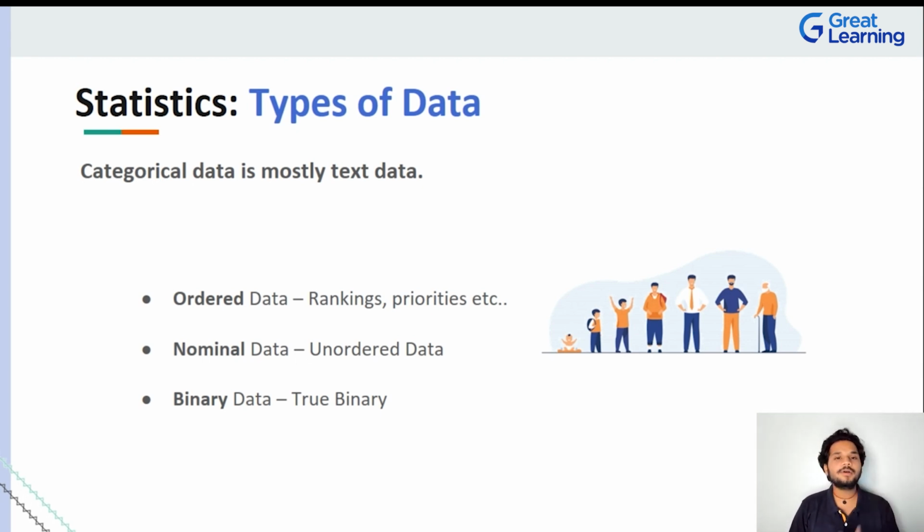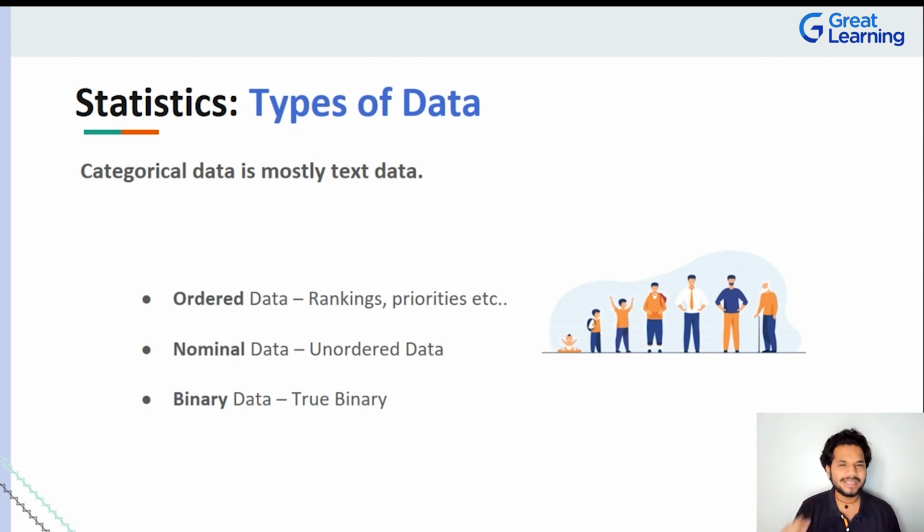There is one more type of data with respect to categorical data, which is binary data. Binary, ladies and gentlemen, is very simple. It's you splitting your data into two: yes or no, 0 or 1, true or false.